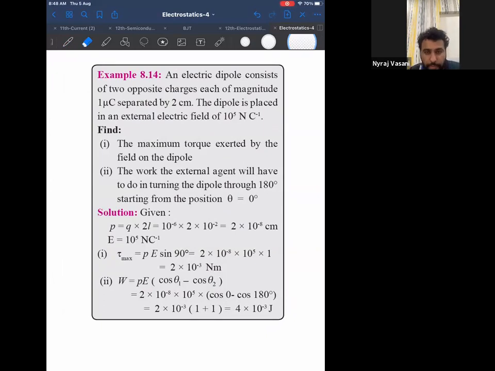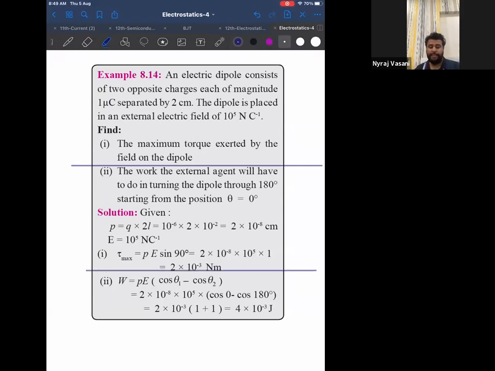Now look at this problem. Don't solve it. Read it and just do the first part. That means what is the maximum torque exerted, not the work done, because for work done there is a different way to do it, which I'll teach you later. Tell me if you can understand the torque. Read the question. Read the answer only of torque, not of work done. Tell me if you have understood. Don't solve it. Just read it and let me know.